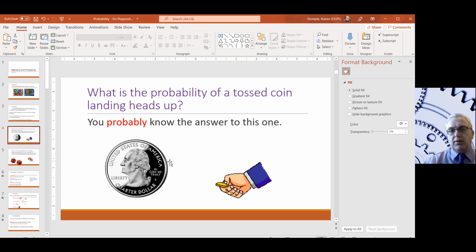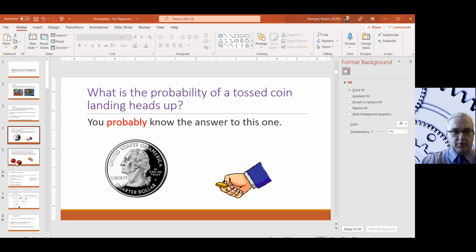So let's talk about theoretical probability and something that you probably, and I'm using that word specifically, you probably know the answer to. If I flip a coin, and provided it's a fair coin, with one side heads and one side tails, just like a normal coin, what is the probability that it's going to land heads up? You probably know the answer to that: 1 out of 2, 50%, half the time.